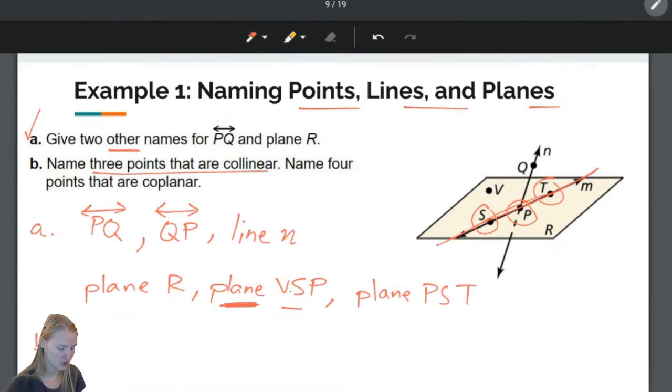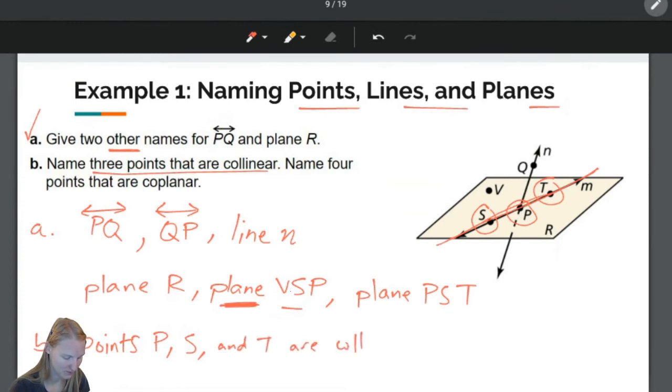Okay, so do you think we can just write P, S, and T? Do you think we can just write that? No, because I don't know what you're talking about. If you just write P, S, T, I have no idea what you're talking about. You must say points. Points P, S, and T are collinear.